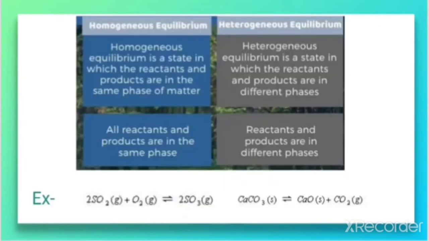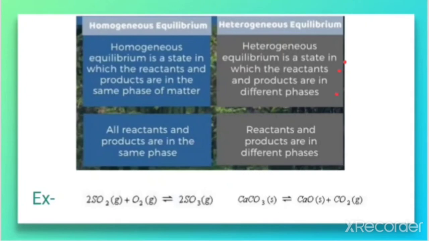Let us make a comparative study of these two equilibria, homogeneous and heterogeneous, or we can say the differences between them. What will you write as the first point? The first point is the definition. Homogeneous equilibrium is a state in which the reactant and product are in the same phase of matter, but heterogeneous equilibrium is a state in which the reactant and product are in different phases.